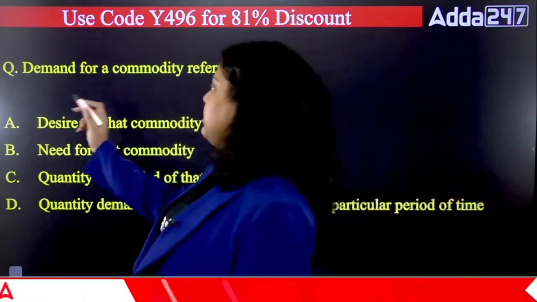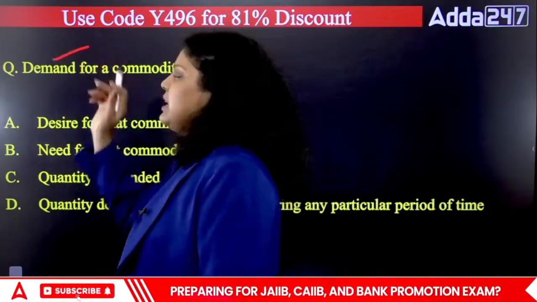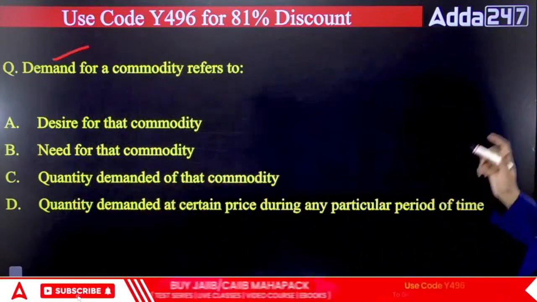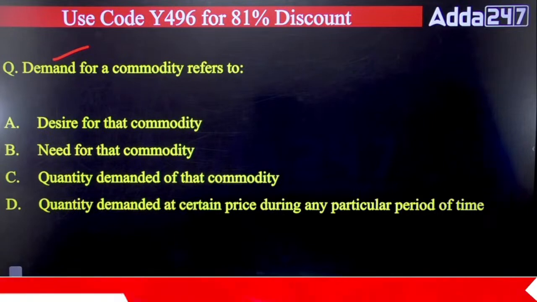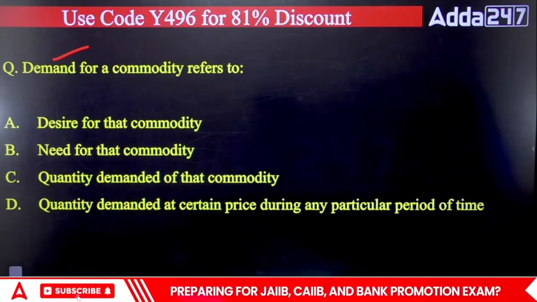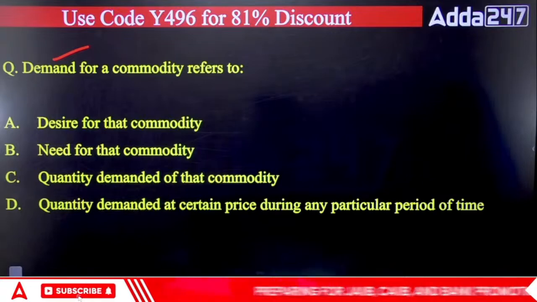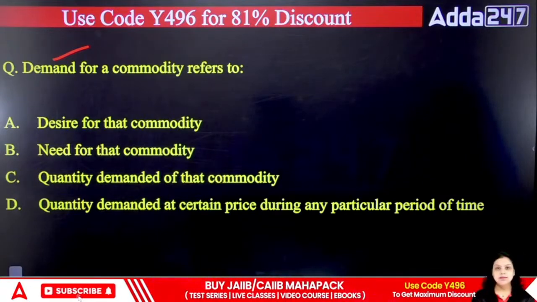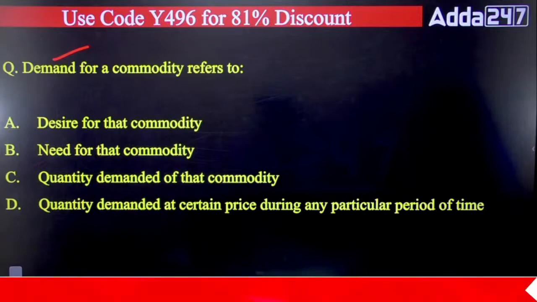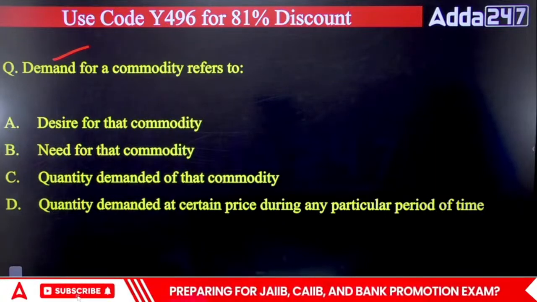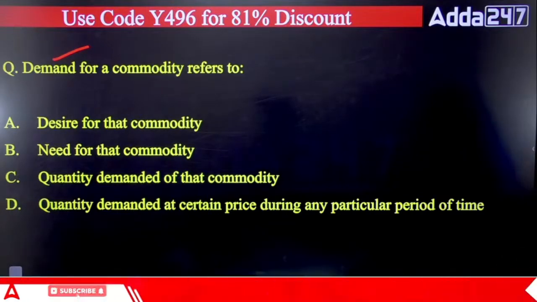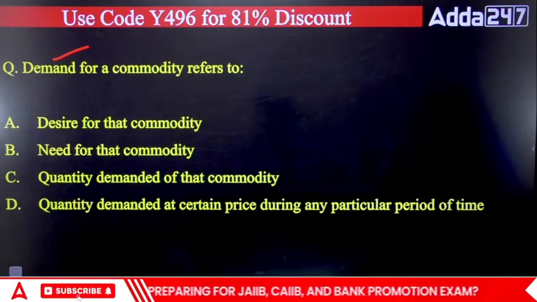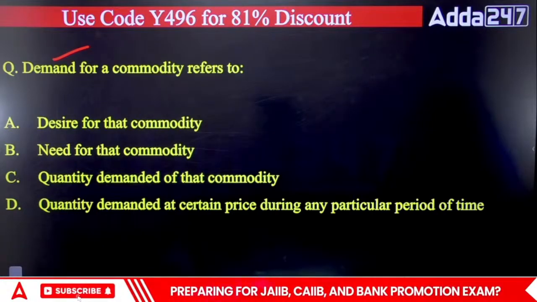Next, third question. Demand for a commodity refers to. So the demand of any commodity, it refers to which of the following? Desire for that commodity, need for that commodity, quantity demanded for the commodity, or quantity demanded at a certain price during any particular period of time. Which of the following is correct? A, B, C or D?